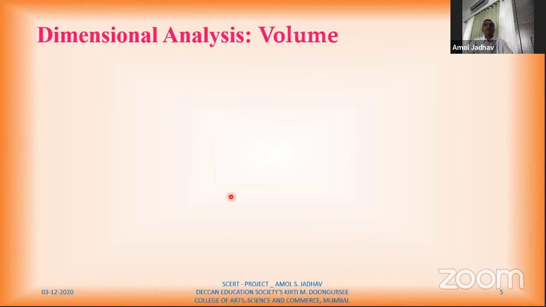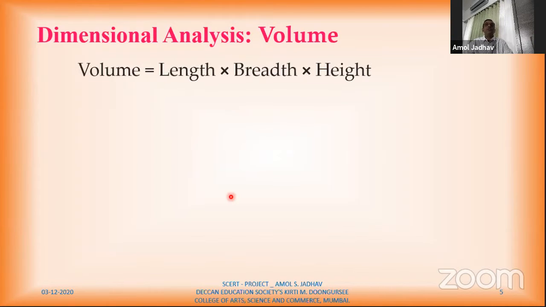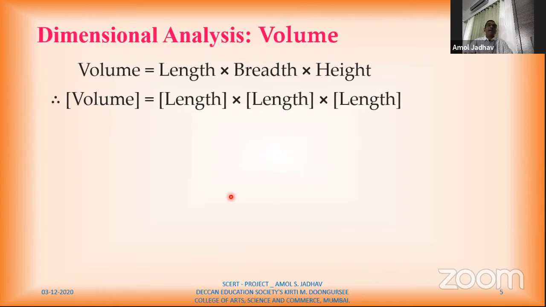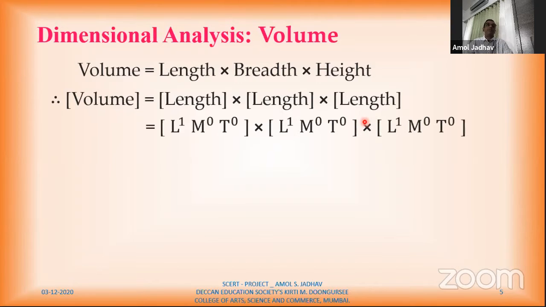volume. Now again, to find dimensions of volume, I should know its formula or equation. Volume is equal to length into breadth into height. Therefore, dimensions of volume. See, I read this as dimensions of volume. I have used here this square bracket. So dimensions of volume is equal to dimension of length into dimension of length and dimensions of length. So length, breadth, and height all are lengths only. Now I'll substitute their values. So I know dimensions of length are only L1 M0 T0, again L1 M0 T0, again L1 M0 T0.